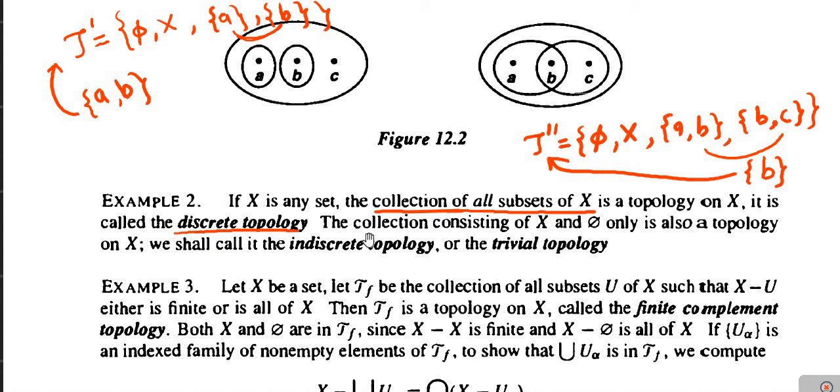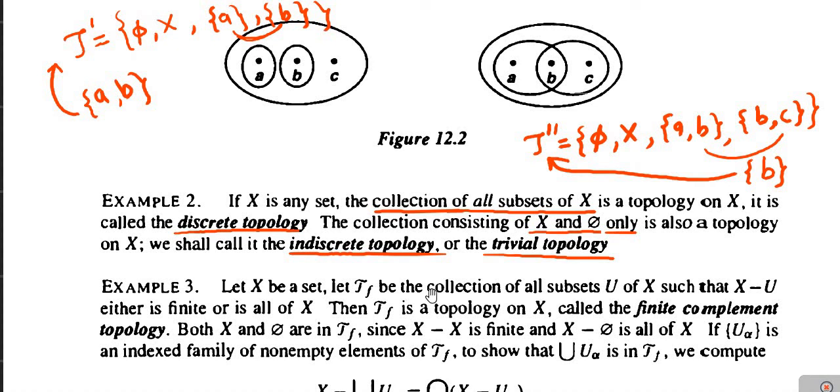Next definition. Again, if X is any set, then consider the collection which consists of only 2 members, X and phi. This is also always a topology on X, and it is called the indiscrete topology. The collection which consists of phi and X only is always a topology on X, and it is called the indiscrete topology, or also the trivial topology.